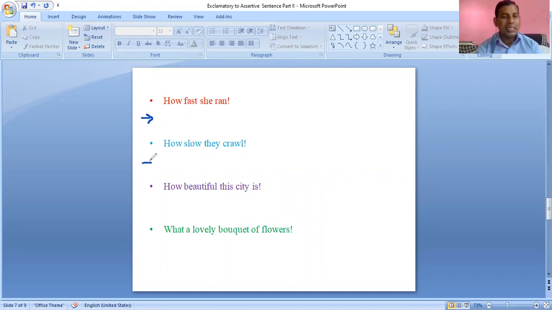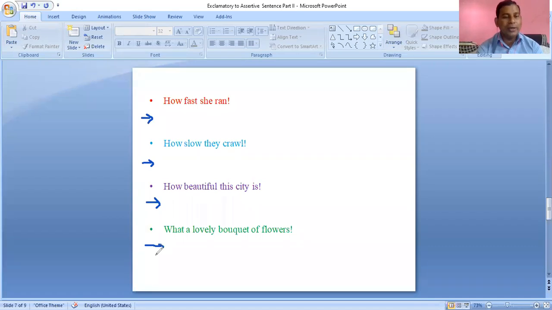How slow they crawl. Can anyone tell me? They crawl very slow. Very good. Next, how beautiful this city is. This city is very beautiful.